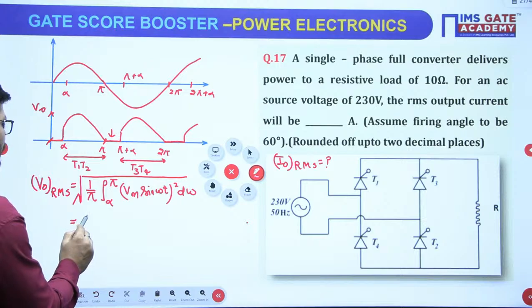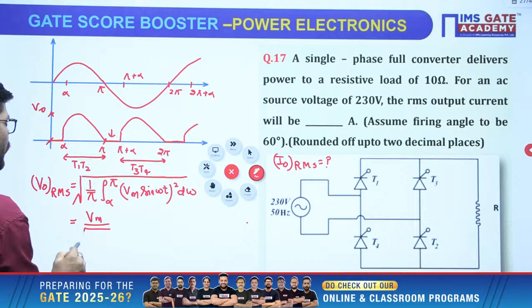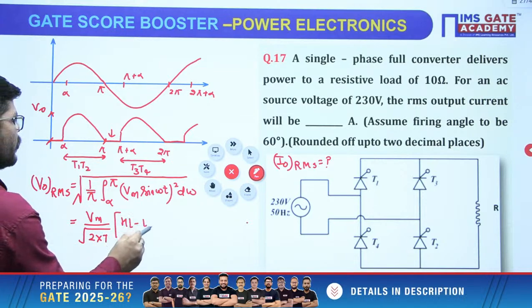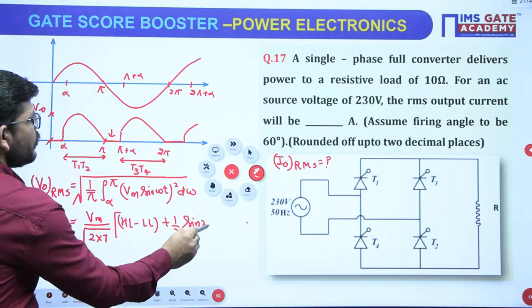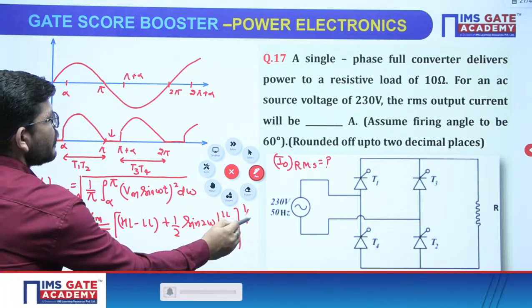So you know the trick that if you have to calculate the RMS value, it is Vm upon root 2 into the time period, (higher limit minus lower limit) plus half sine 2 omega t evaluated between the lower and higher limit, whole to the power 1 by 2.